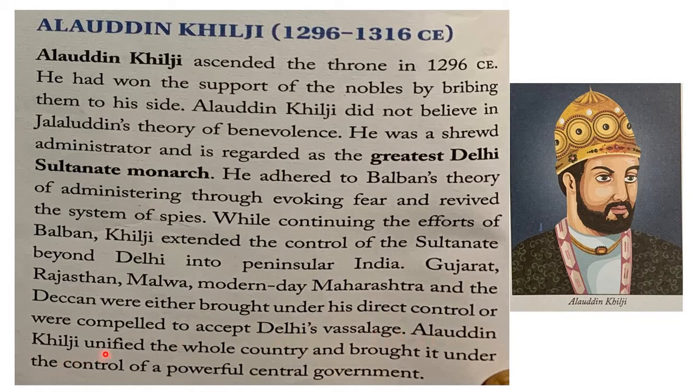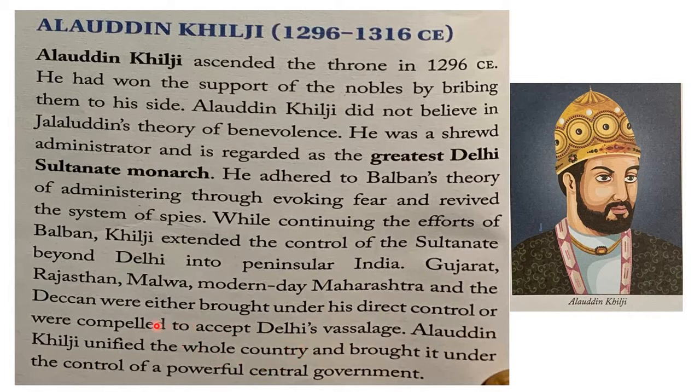Alauddin Khilji unified the whole country and brought it under the control of a powerful central government. So, making Delhi the headquarters, he created a strong central government. And this strong central government unified almost all kingdoms in India.